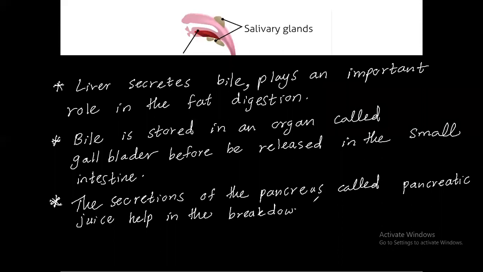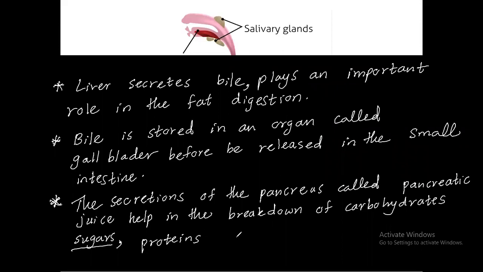Pancreatic juice helps with the breakdown of carbohydrate into sugar. Carbohydrate breaks down into simple sugars, which we call glucose. Okay? Carbohydrate into sugars. What does protein break down into? Proteins into amino acids. Sorry, into amino acids.